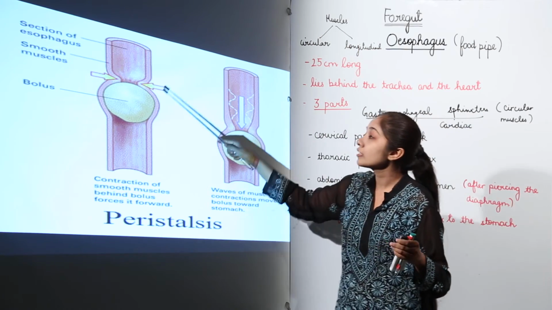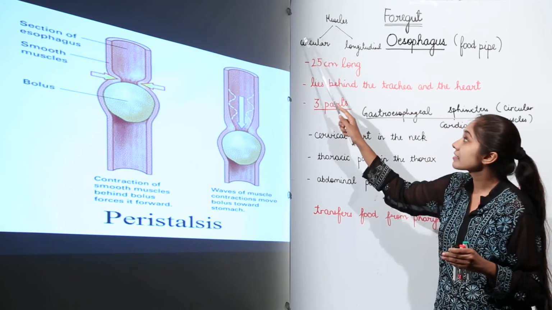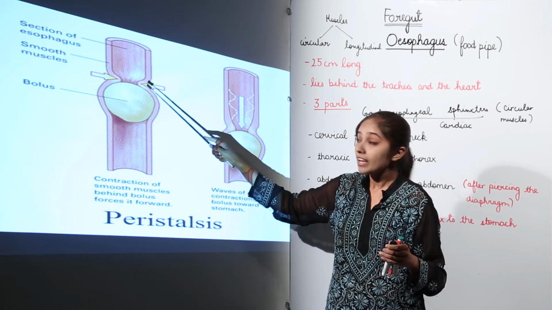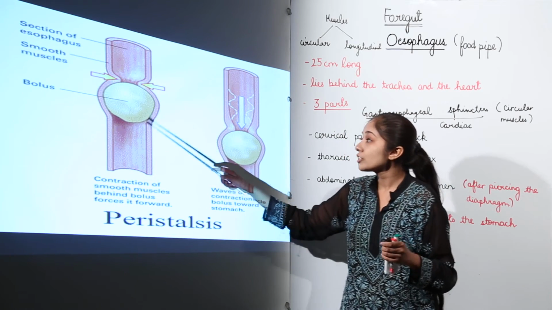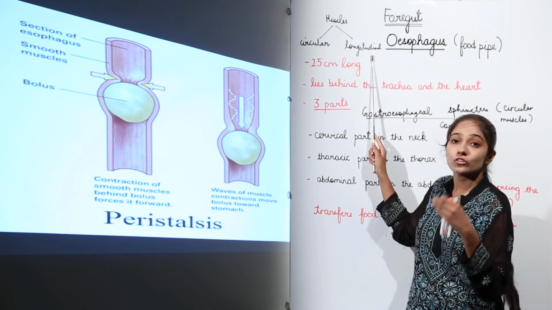When the food in the form of bolus enters the esophagus, firstly the circular muscles are going to contract. After the contraction of the circular muscles, the longitudinal muscles are going to contract.